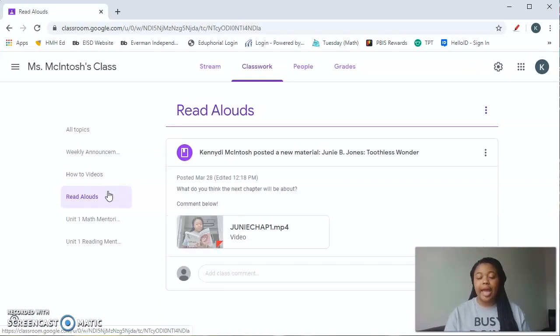So not only am I doing a live read aloud, I'm going to be doing another read aloud where I'm actually recording myself reading 1 chapter a week. So here, as you can see, I have already posted my first chapter. The book we're going to be reading is Junie B. Jones' Toothless Wonder. During the video, I'm just talking as I would do an actual read aloud. I'm talking about the title, they're making predictions and stuff like that, and they can comment below. So here I said, what do you think the next chapter will be about? Comment below. So they can comment here and chat with their friends.